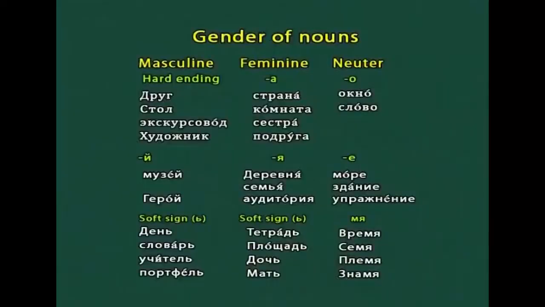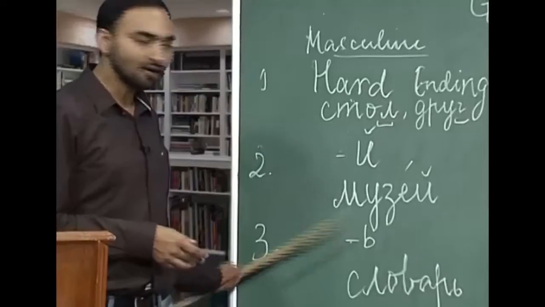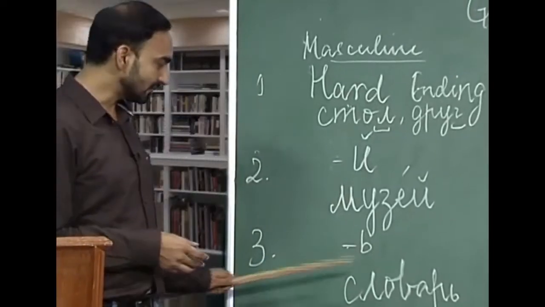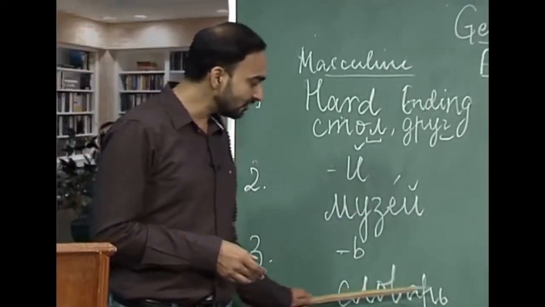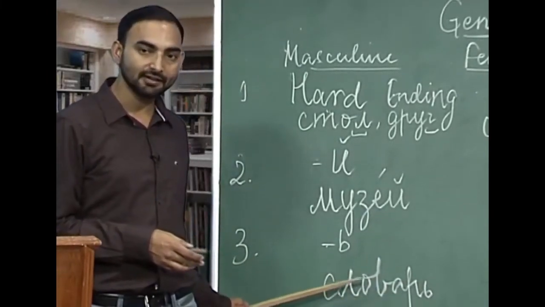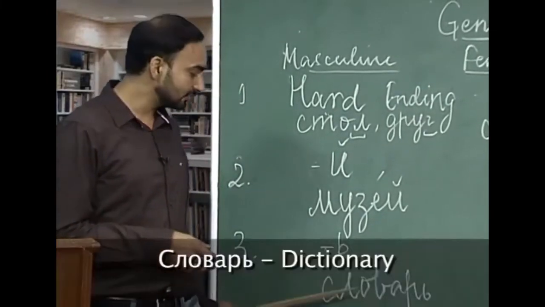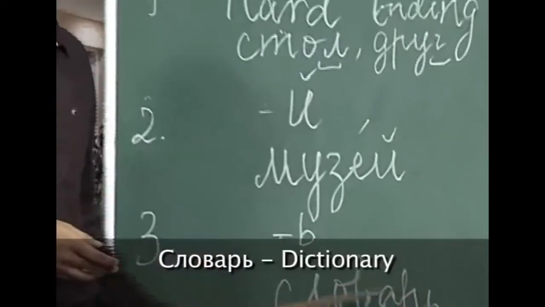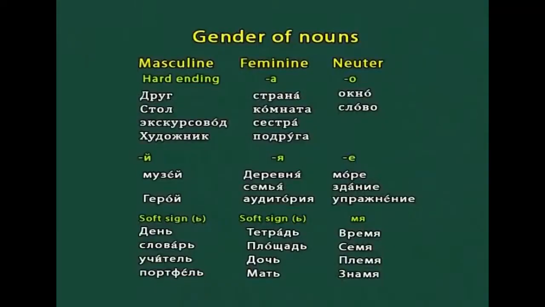Let us move ahead. The third one we have is the nouns with soft sign ending. As you can see here, sla, var, this a is stressed and this o is unstressed, that is why this o has been reduced to a. Slavar, dictionary, is a masculine gender noun. Again, I have written that nouns with soft sign ending are feminine gender also.